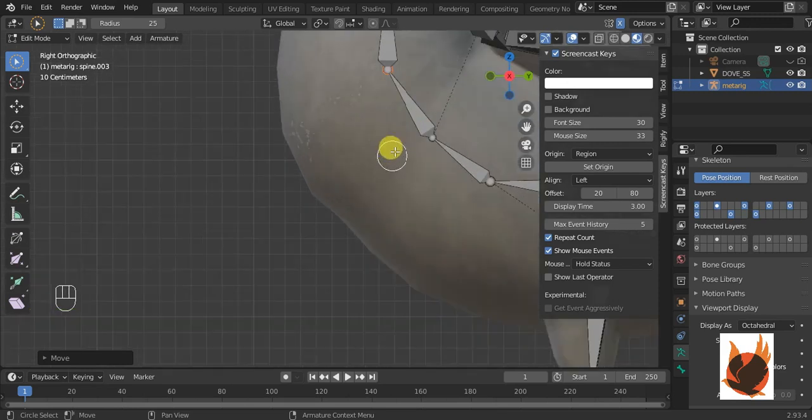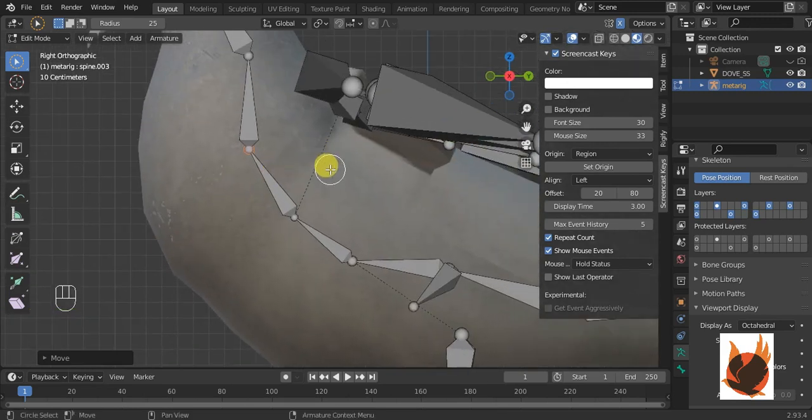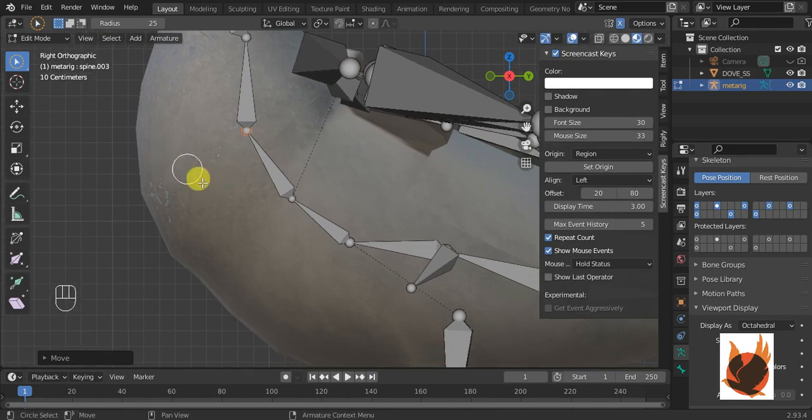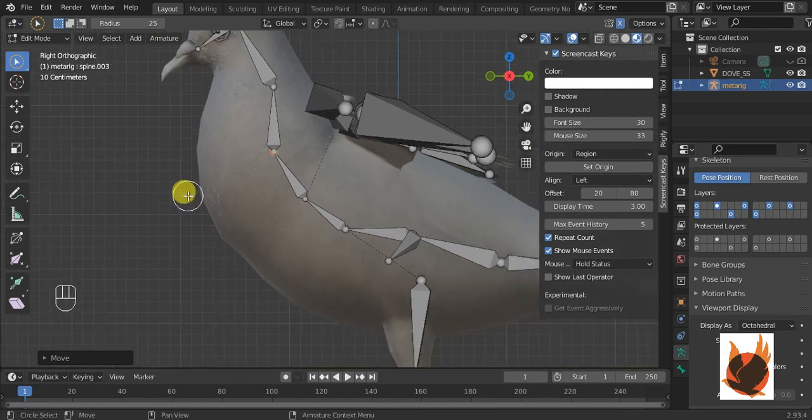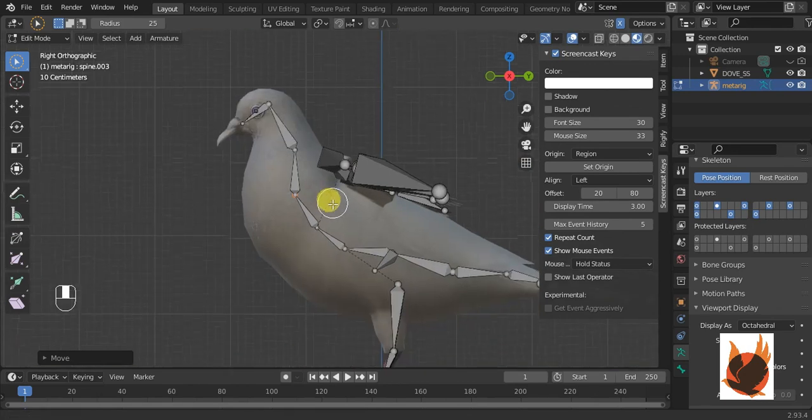If I keep them all here, all this mesh will get weight painting from nothing, nowhere. So I am keeping it in the center, so it will get weight painting from all the sides.